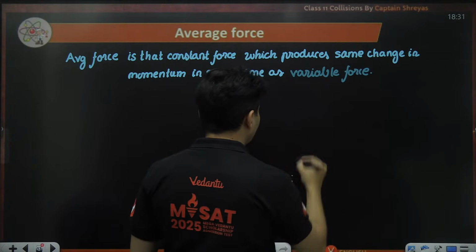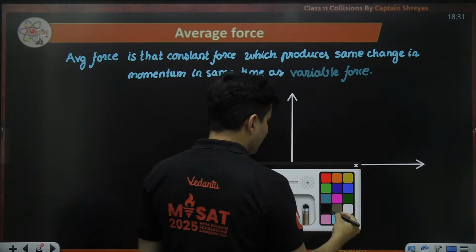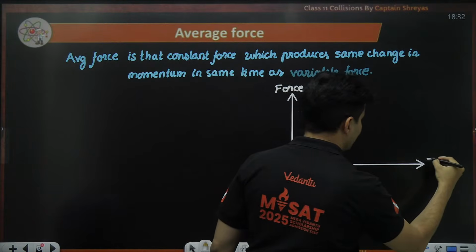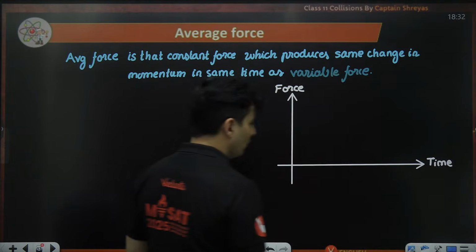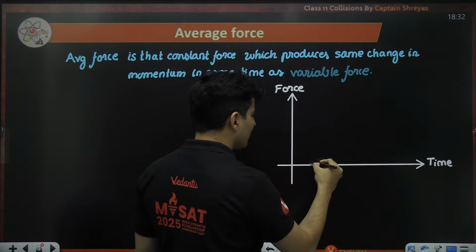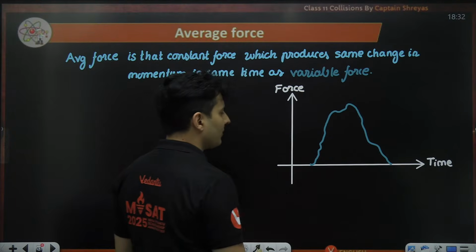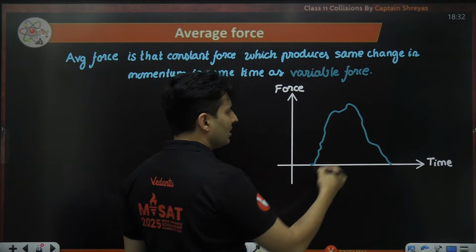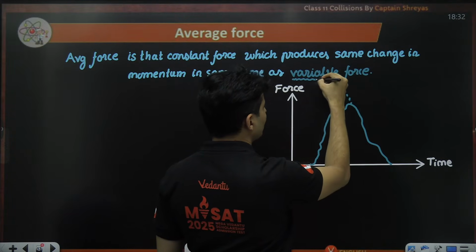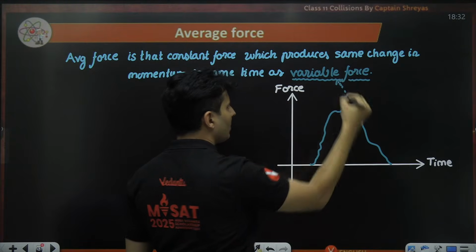So if you look at it graphically, let me show it to you. Very interesting it will look. So let's say this is the graph of force versus time. And say for example, our force suddenly goes up like this and then it comes down over here. Okay, it is a variable force, as you can see over here.